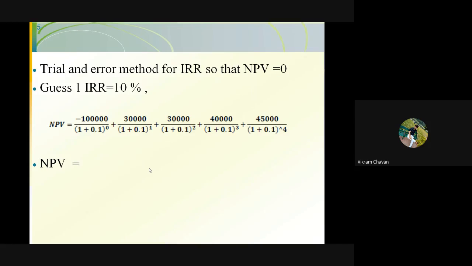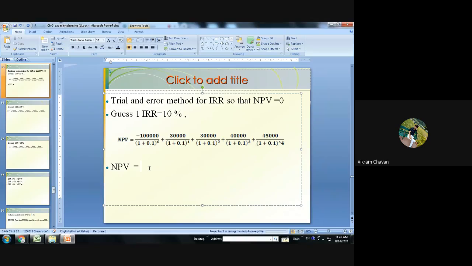Anybody? Simple calculations are there. If you have a scientific calculator, then you can write this equation in this format. Pradyuman is getting 12,854.3132. Whether others are getting the same value or not, please check.